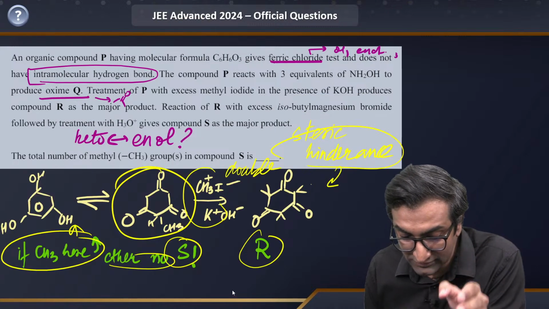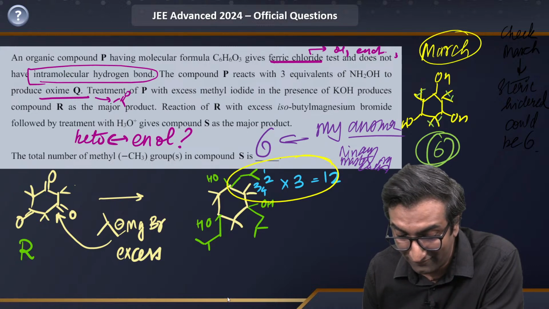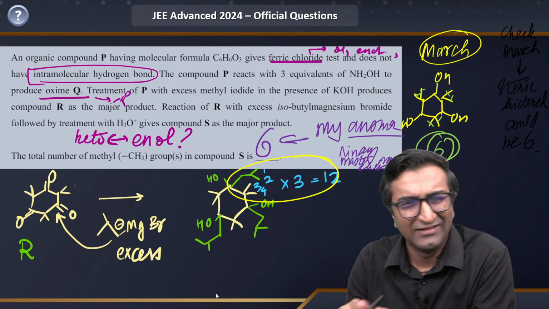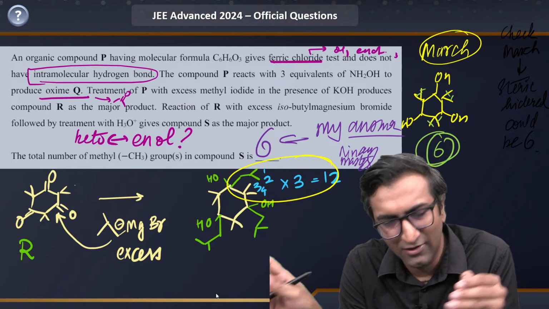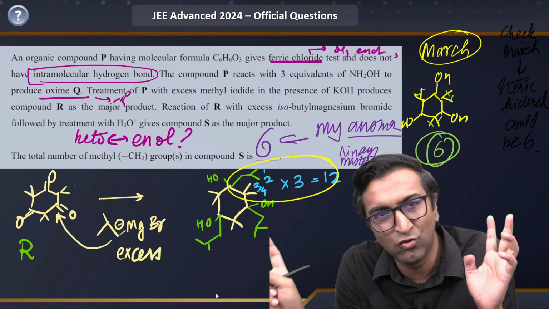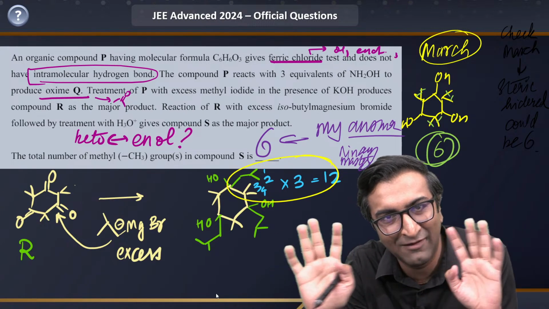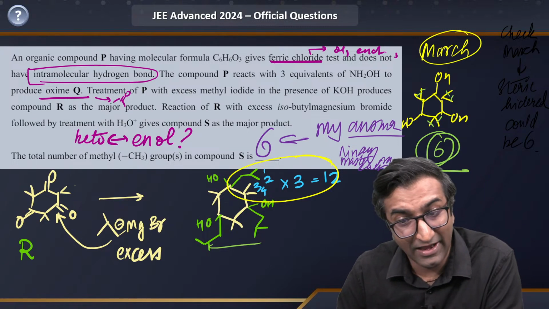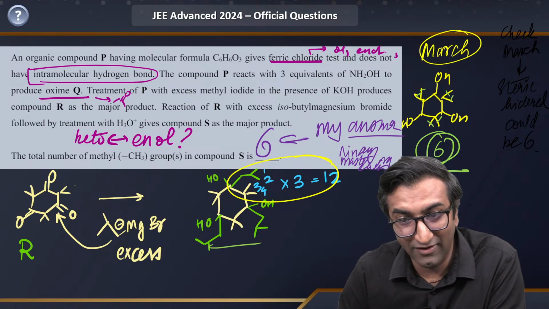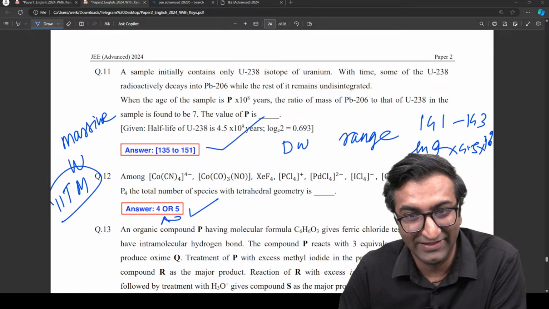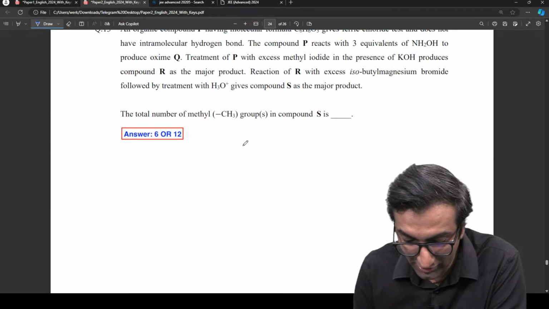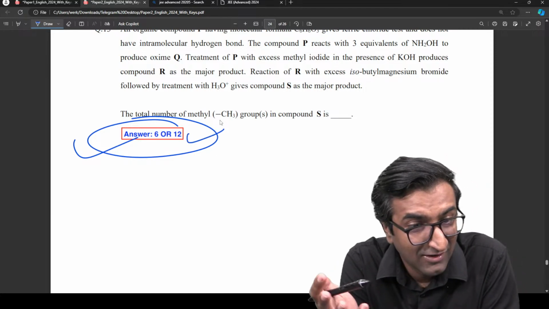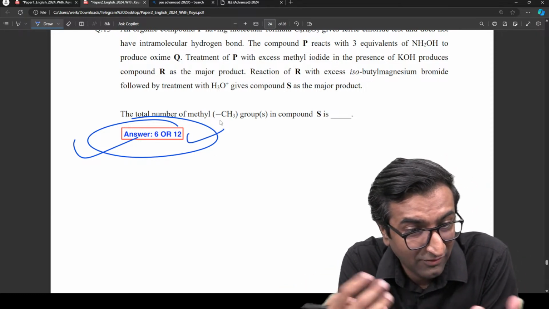That this one, because of steric hindrance, the answer could be 6 or 12. And this is the most beautiful thing. If you want to see the solution, I'll give you the link in the description. We're not discussing the solution of JEE Advanced here. I have already done that in great detail, 1.5 hours for Paper 2 and 1.5 hours for Paper 1, go check it, we're not doing that here. But look, 6 and 12 are both there in the answer, and that's again a big W for IIT Madras for doing that, right? We skip the 4 or 5 thing, I'll get back to that. Look at this, 6 or 12, both, right? Number of CS3, Bhakti Bhajan, both, perfect, right?